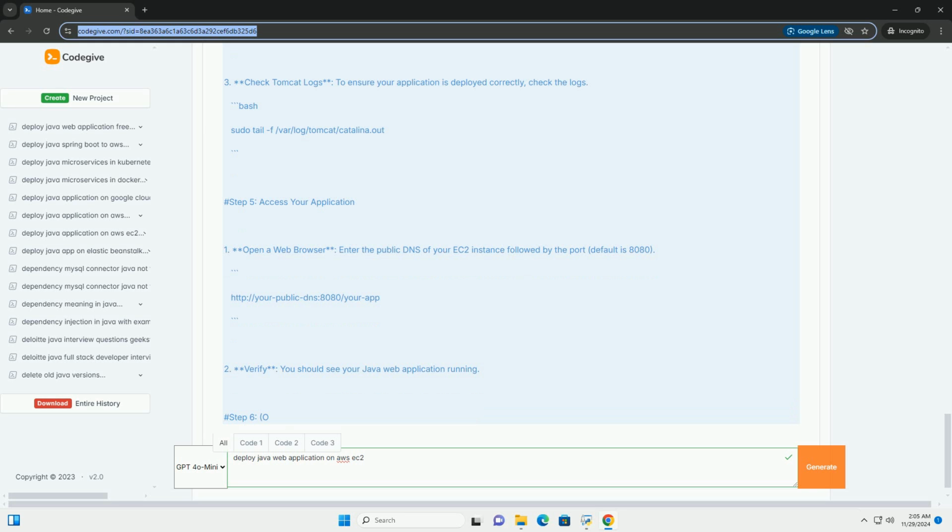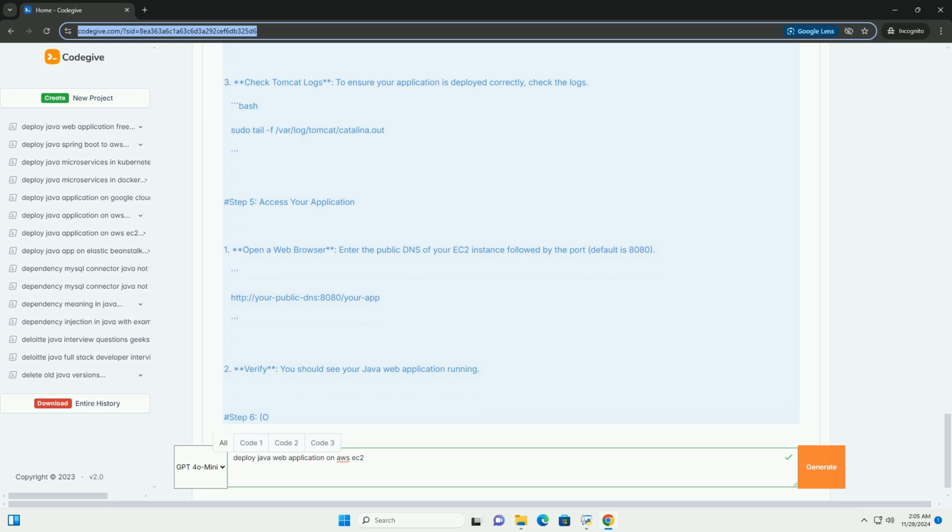Configure security group. Create a new security group or select an existing one. Add rules to allow inbound traffic on ports 22, SSH, and 8080, HTTP. You can also allow port 80 if you want to serve over HTTP. Review and launch the instance. You will be prompted to create or select a key pair. Download the key pair file, .pem, for SSH access.